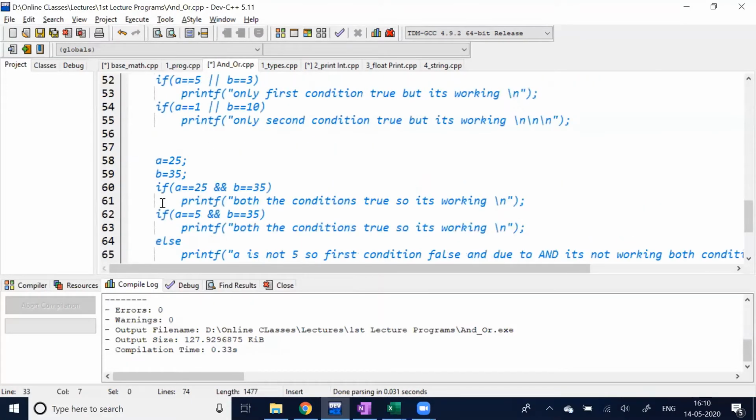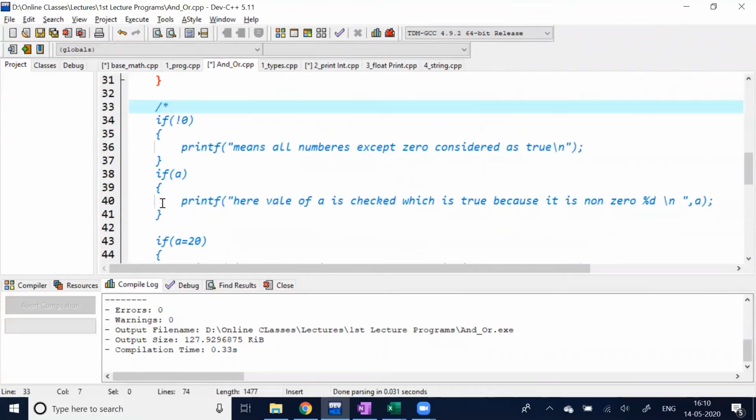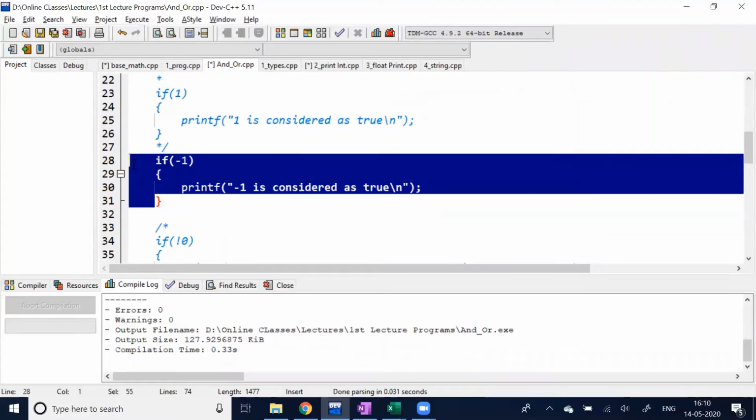Can anyone tell me the answer? Yes, sir, it will execute. Vaishnavi? Am I pronouncing the name correctly? Yes, sir. Yeah, it will get printed. Why is it executed for -1? Sir, only 0 is considered as false.